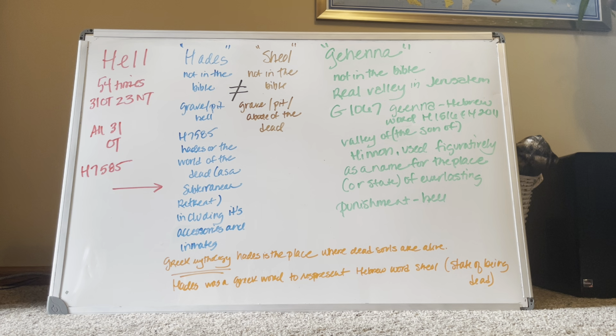The term Gehenna, that is also not in the Bible. It actually is a real valley in Jerusalem. And that term comes from the Greek word, again, Greek for New Testament, G1067, Gehenna, Hebrew word from H1516 and H2011, Valley of the Son of Hinnom, used figuratively as a name for the place or state of everlasting punishment, hell.